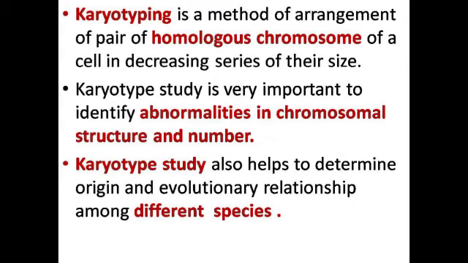Karyotyping is a method of arrangement of pairs of homologous chromosomes of a cell in a decreasing series of their size. Karyotype is a study which plays a very important role in studying the structure of chromosome.